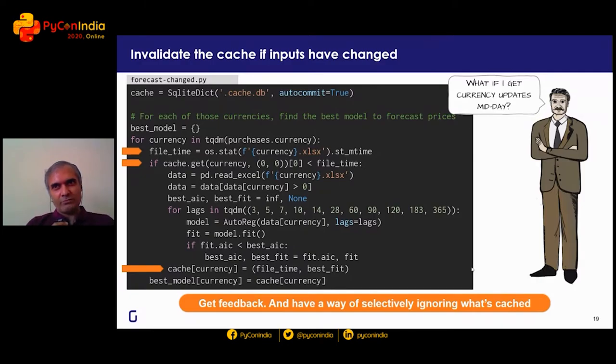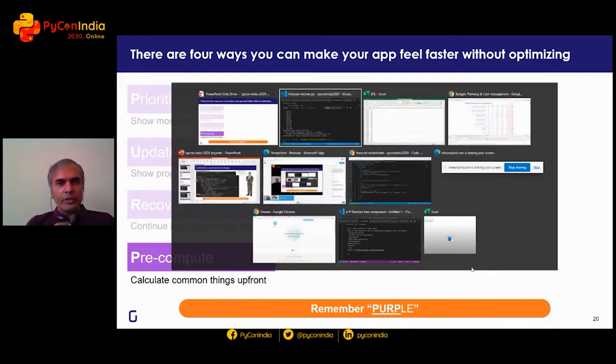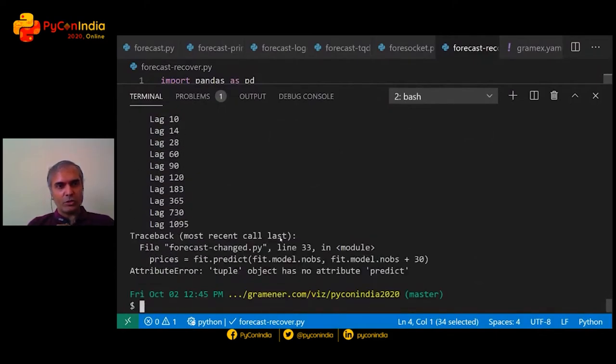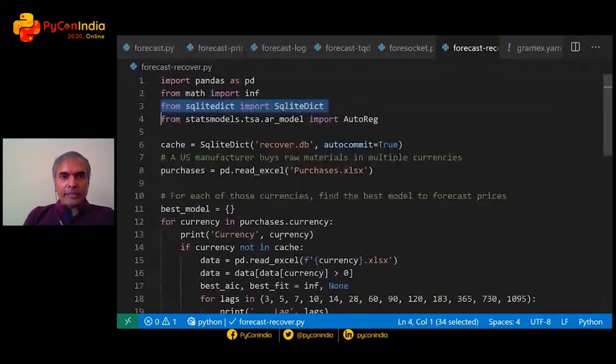So one of the really effective ways of figuring out how to make your application seem faster, more robust, more responsive is to ask people what scenarios they anticipate, what problems they face. Nothing like feedback. Which brings us to the third part, which is pre-computing. What we're doing here is when we're running it the first time, we are just doing the calculation in one shot and storing it. Is there a way of improving it?